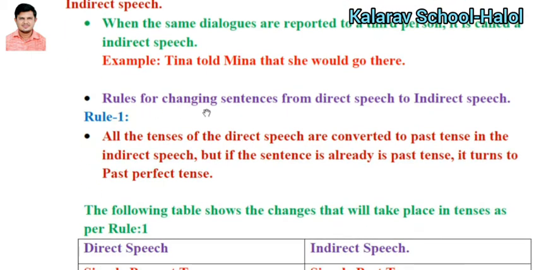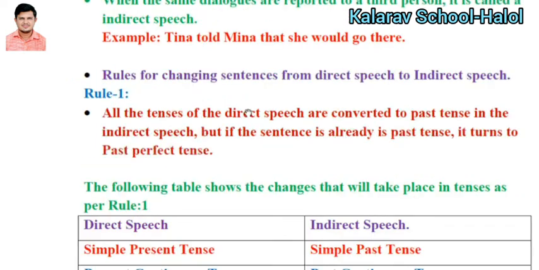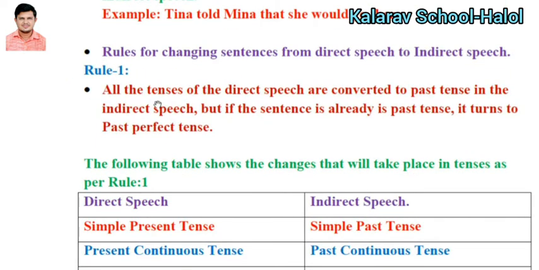Now, the rules for changing the sentence from direct speech to indirect speech. Which are the rules for changing direct speech into indirect speech? Rule number 1 is given here. All the tenses of the direct speech are converted to the past tense in the indirect speech. That I told you before. This is rule number 1. Whatever tenses are given in the direct speech, all are converted into the past tense in the indirect speech.